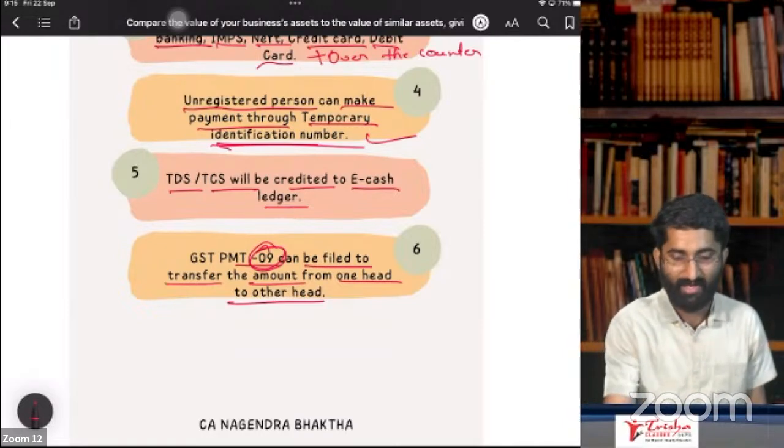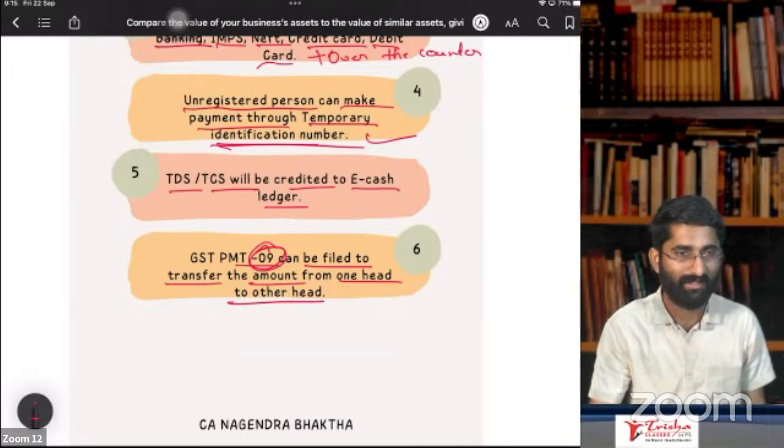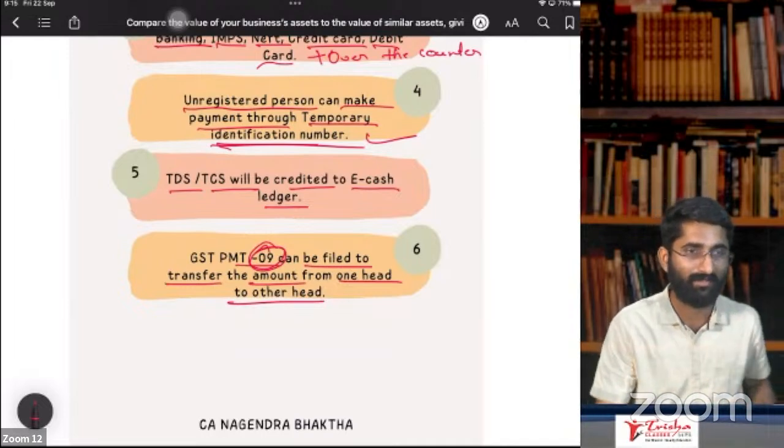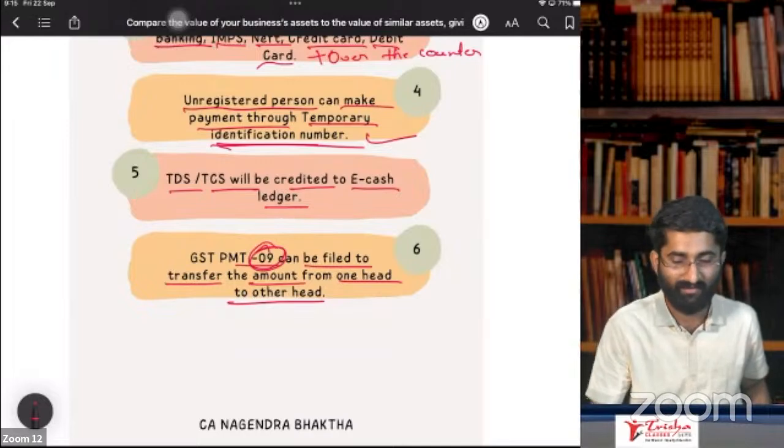So yeah, I would like to end my session with a song. Some are asking for the song here. So the song is my favorite song, related to Bharat.